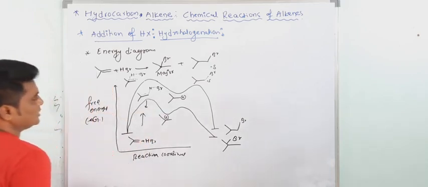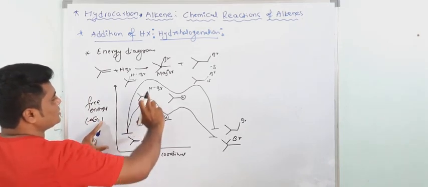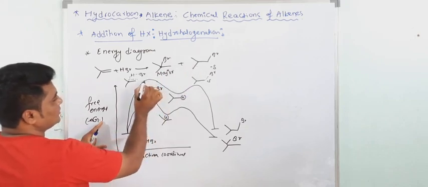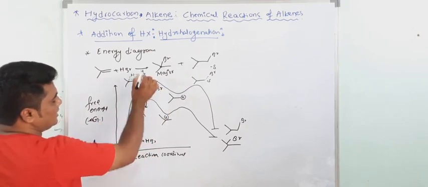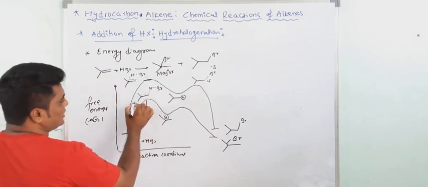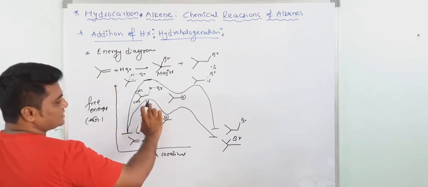Are you getting my point? See the potential energy here: the activation energy of this transition state is very high as compared to this one, because here the transition state is stabilized by the inductive effect. That's why the activation energy is less here.